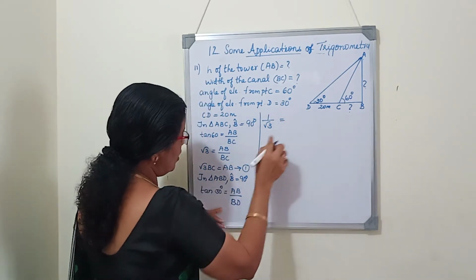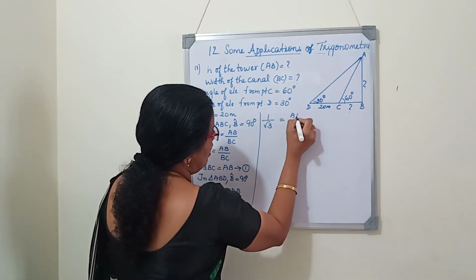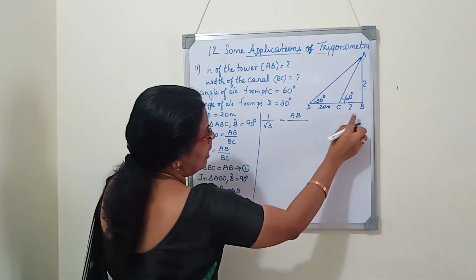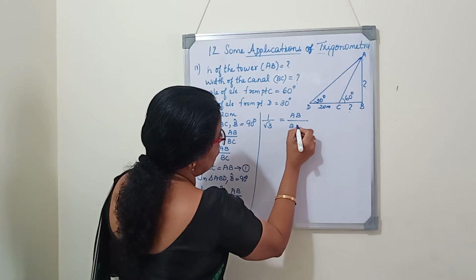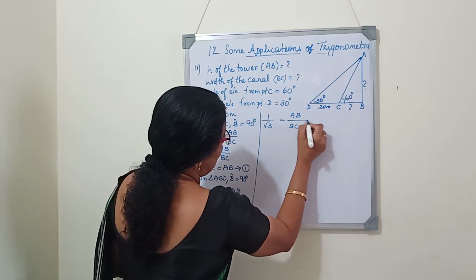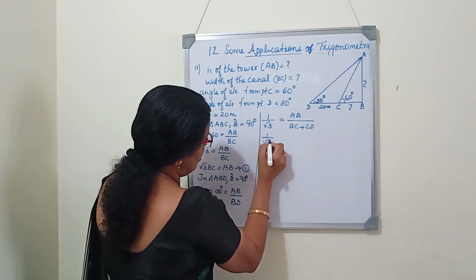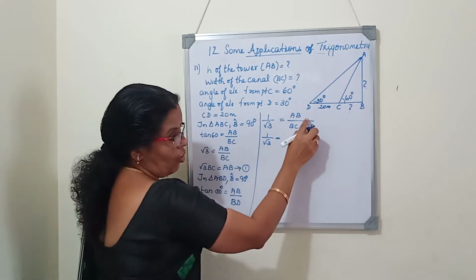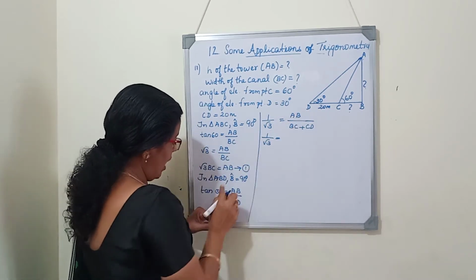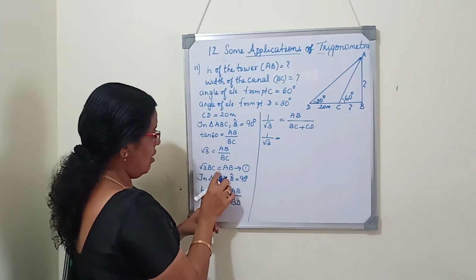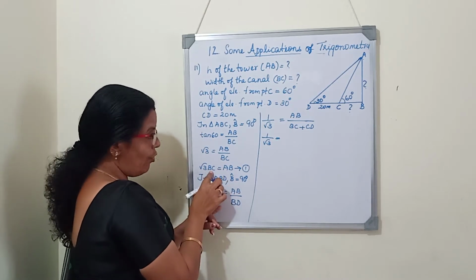AB and BC both we should find. So first, once again, I will write AB by BD, we can split it as BC plus CD. Now 1 by root 3 is equal to, now we will substitute all the values whichever is given. AB, it is already given, root 3 BC. Even we should find BC.